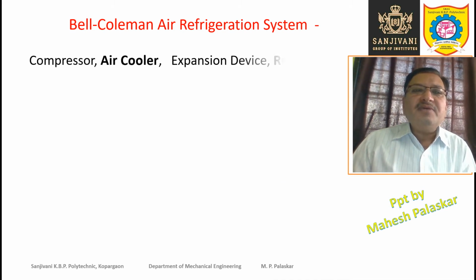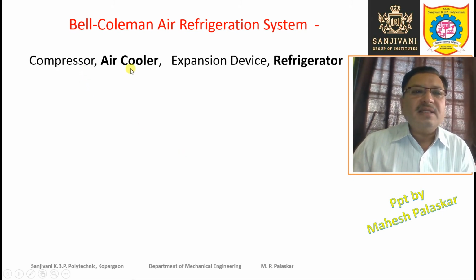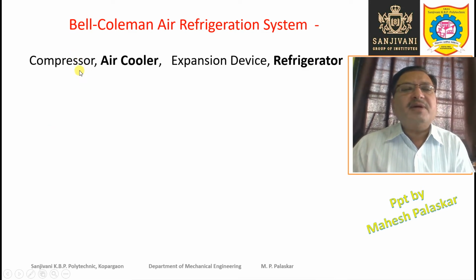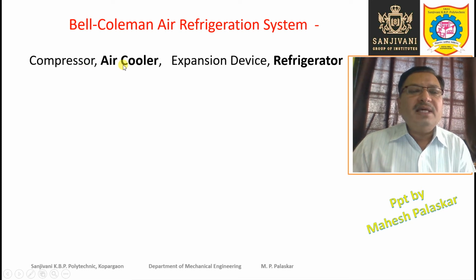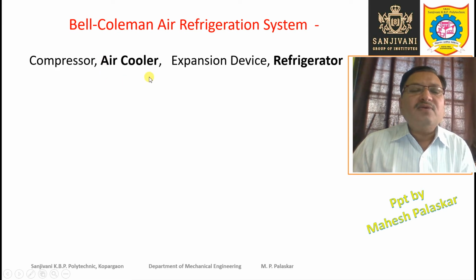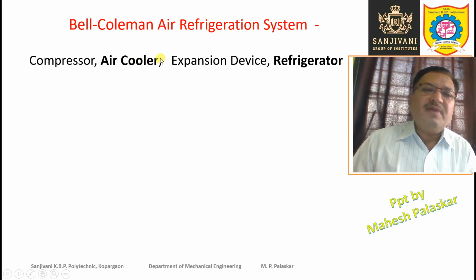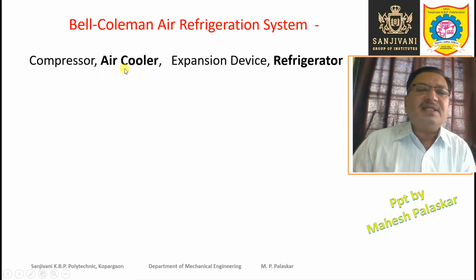So the components used in the Bell-Coleman air refrigeration system are compressor, air cooler, expansion device and refrigerator. Compressor we are using in the vapor compression system also. But here, instead of a condenser we are using the air cooler. In the air cooler, the temperature of the air is reduced, but there is no change of phase. It is not a condenser here because the gas is not condensed into liquid. Liquid formation is not there, only the reduction in the temperature.